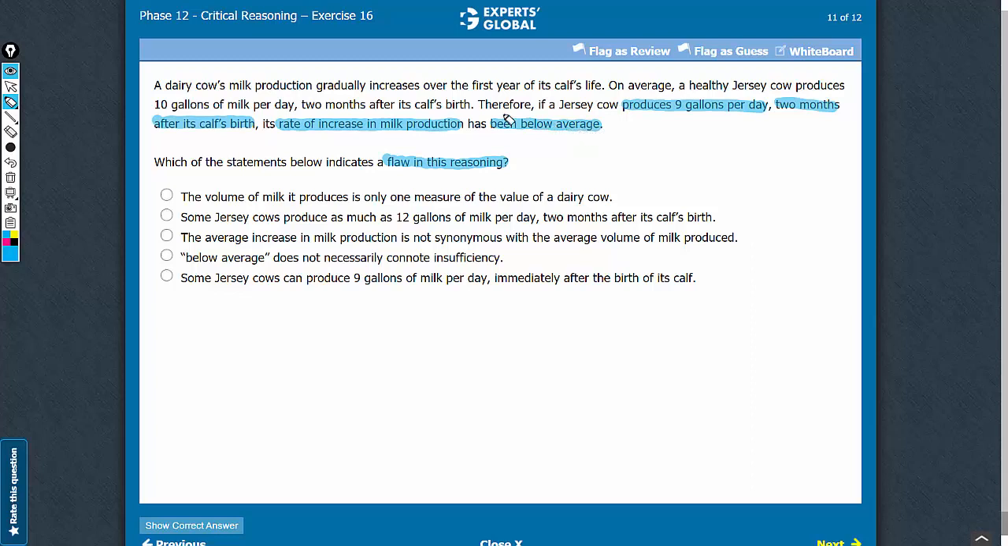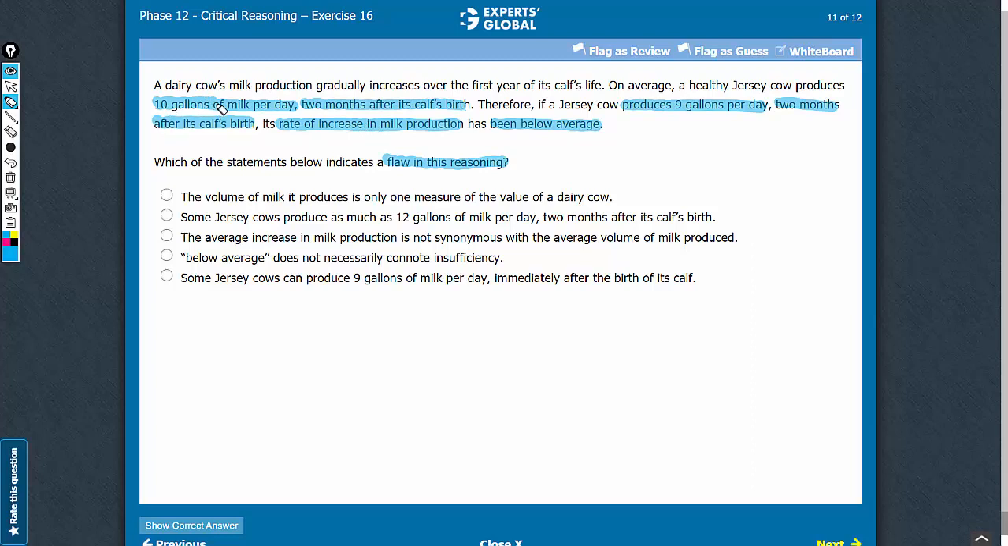The missing link is between cows after 2 months of their calf's birth generally producing 10 gallons of milk per day and the conclusion that a particular cow that produces only 9 gallons per day after the same amount of time, in such a cow the rate of increase in milk production is below average. Our broad expectation from the correct answer choice is that it indicates that the terms rate of increase over a time period is not the same as production quantum at a particular point in time.